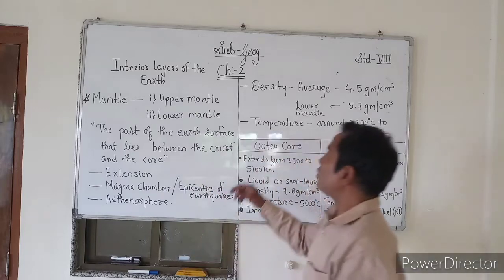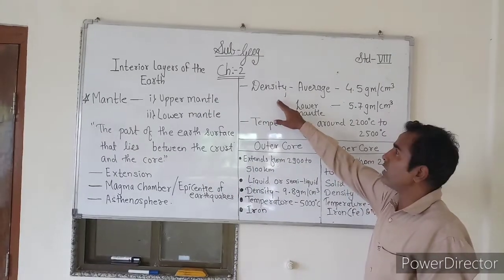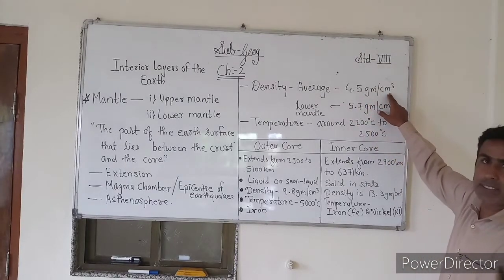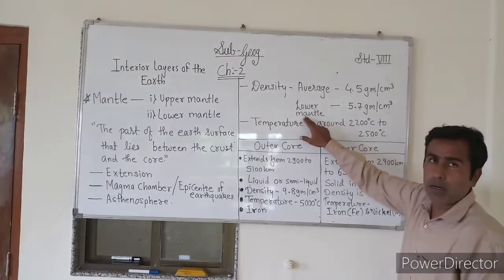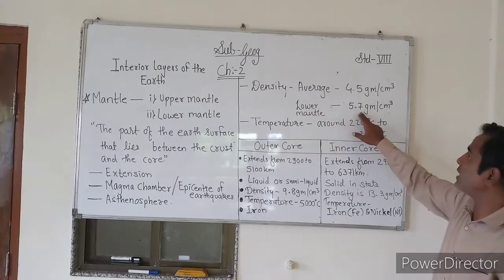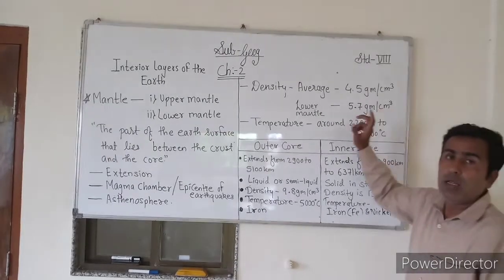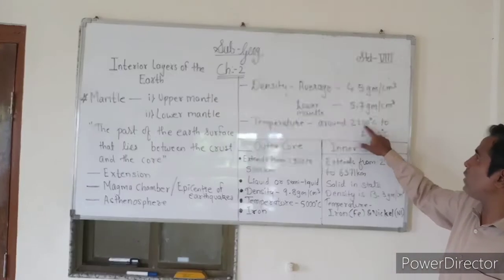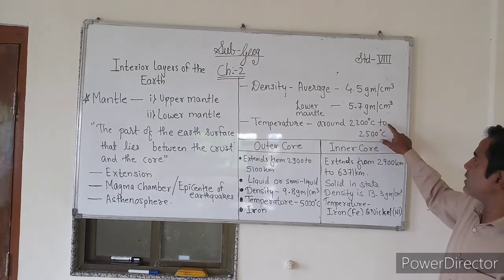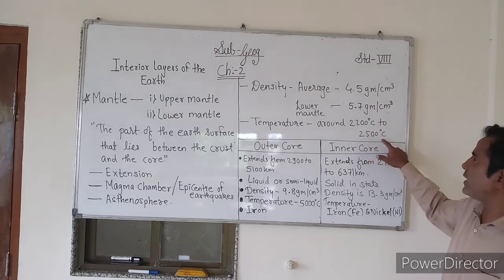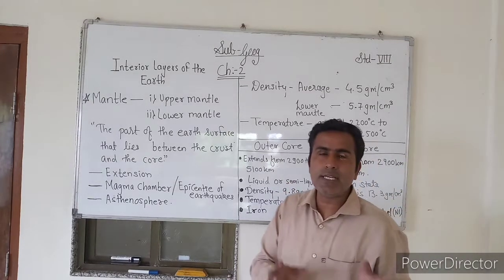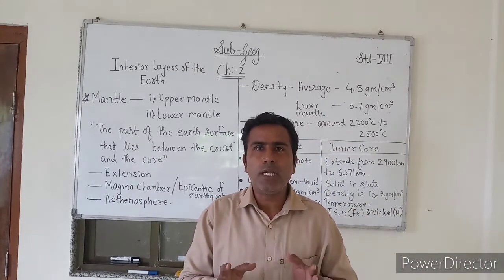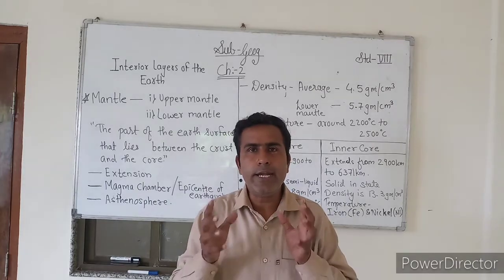Now talking about the density of mantle. The average density is 4.5 gram per cubic centimeter, and the density of lower mantle is 5.7 gram per cubic centimeter. Talking about the temperature of mantle, the temperature is around 2200 degrees Celsius, which rises up to 2500 degrees Celsius from 400 kilometer to 2900 kilometer.